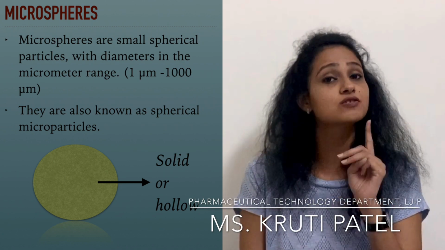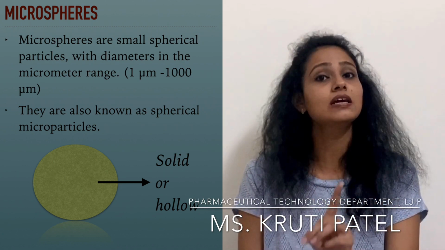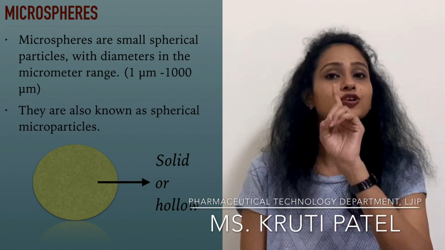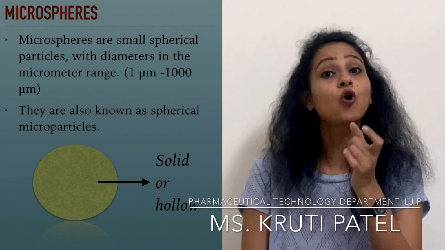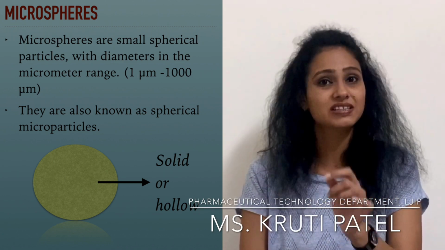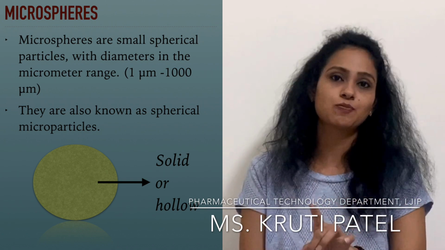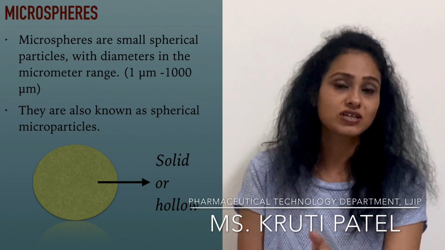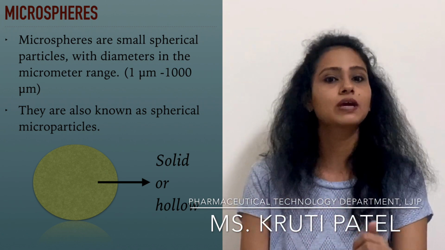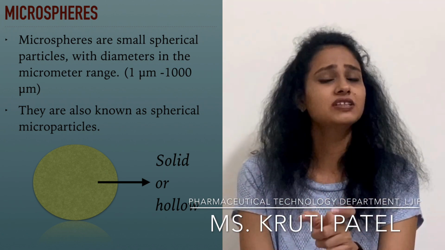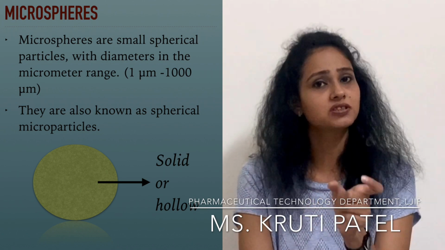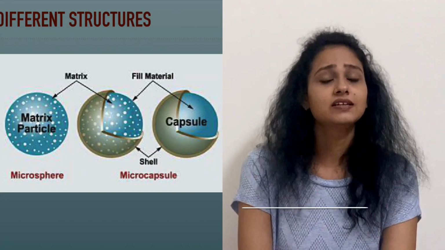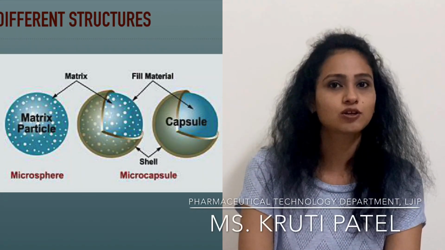Whereas in case of microsphere, you can supply only a solid form of dosage form. Your drug will be hollow or it can be hard, but it will be a matrix type of system. Now here comes your new word, matrix system. What is that matrix system? I'll be explaining it to you. So microspheres are small particles ranging in size from 1 micrometer to 1000 micrometers.